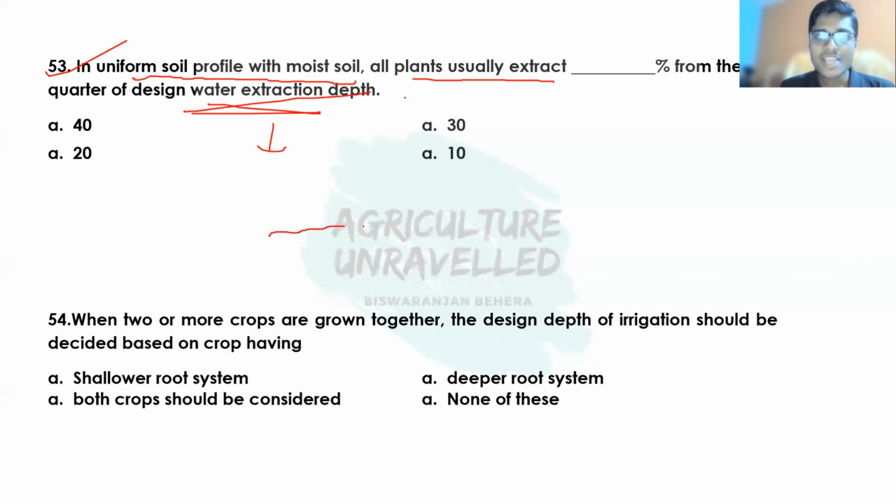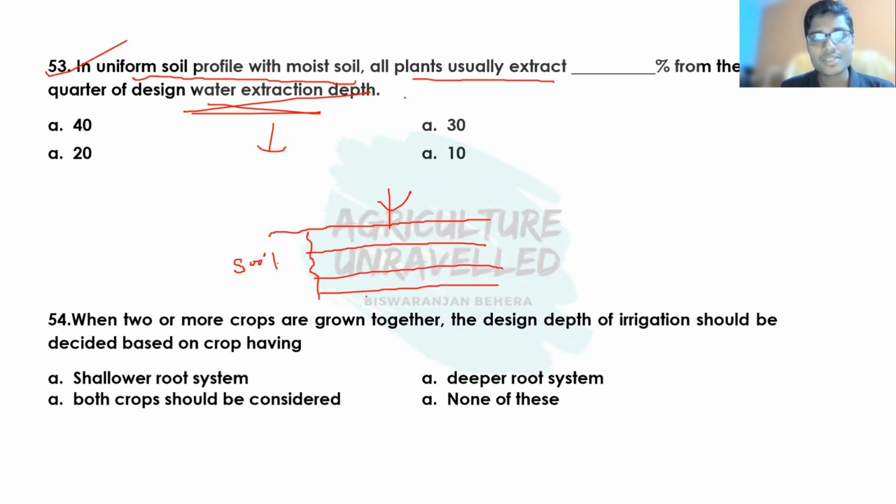The design water extraction depth can be divided into 4 quarters. Suppose this is the soil and this is the plant, and we can divide the design water extraction depth into 4 equal parts. Suppose this is the first quarter, this is the second quarter, this is the third quarter, and this is the fourth quarter.